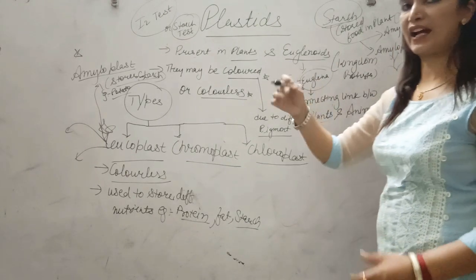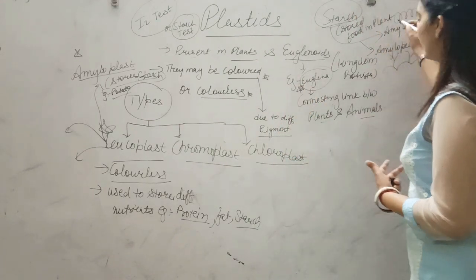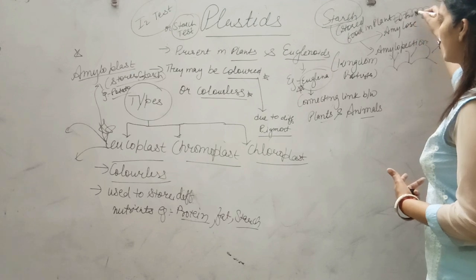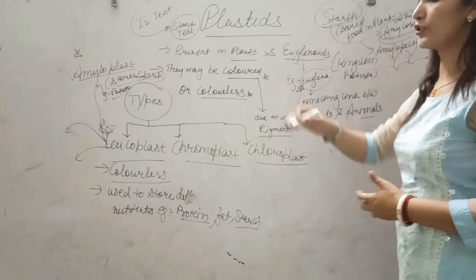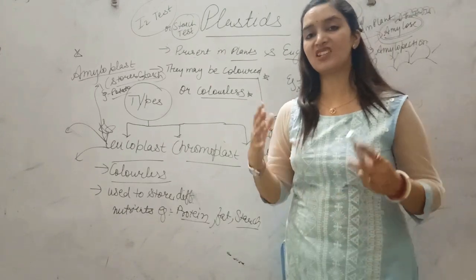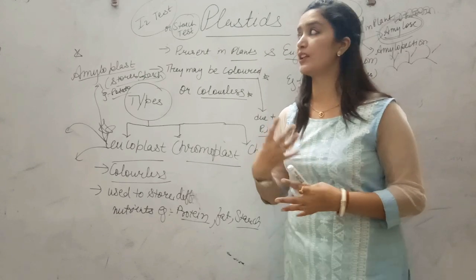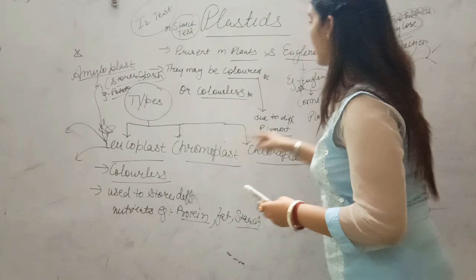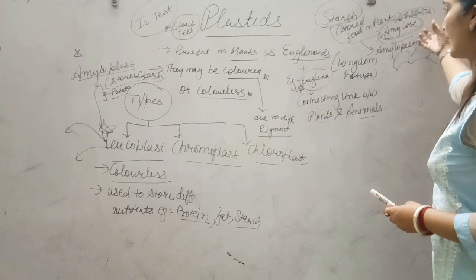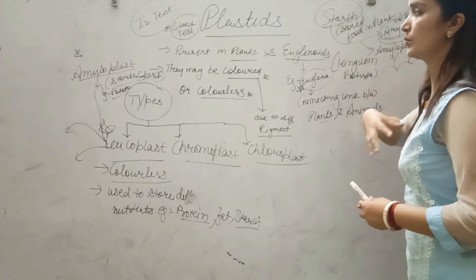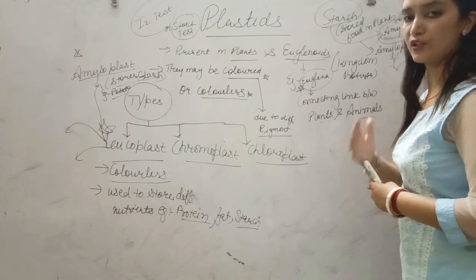So when we put iodine on starch-containing substances, what happens? The iodine molecules get trapped inside this helical structure of amylose. That's why if the question is asked in competitions that in starch which constituent is important for this iodine test, that is amylose, not amylopectin, because the helical structure of amylose helps to trap the iodine molecule, which provides more reaction time to these starch molecules and gives a positive test.